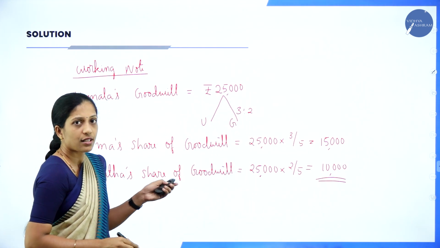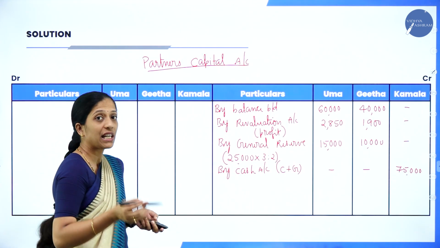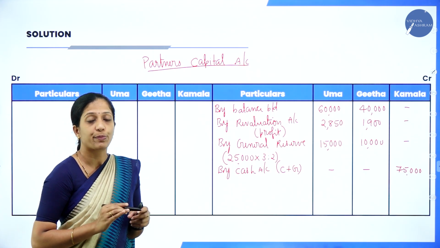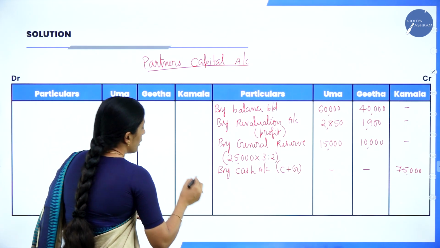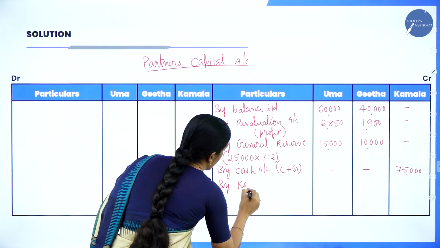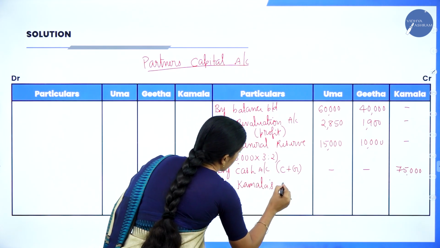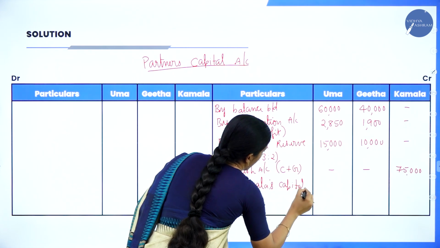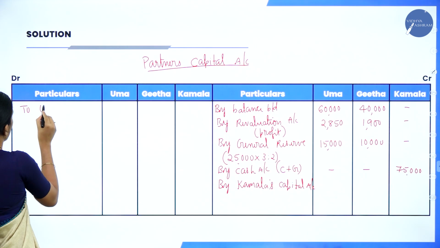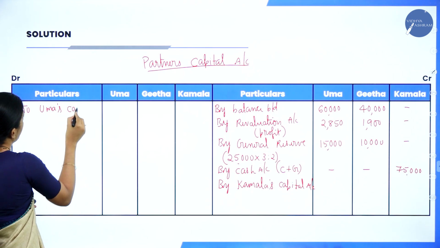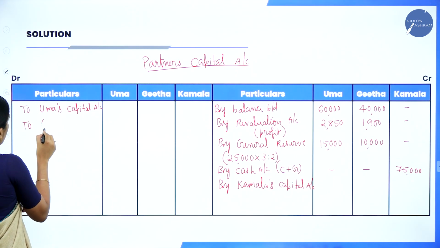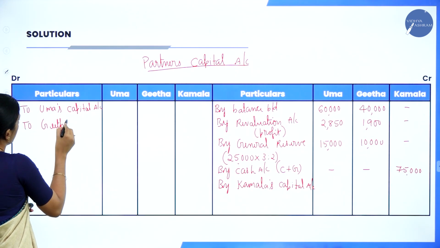Now you have to write this in your partners' capital accounts. So your entry will be from the new partner's capital account to the old partners' capital accounts. This is as per Accounting Standard 26. Who is the new partner? By Kamala's capital account, and here the two old partners, to Uma's capital account, and to Geeta's capital account.